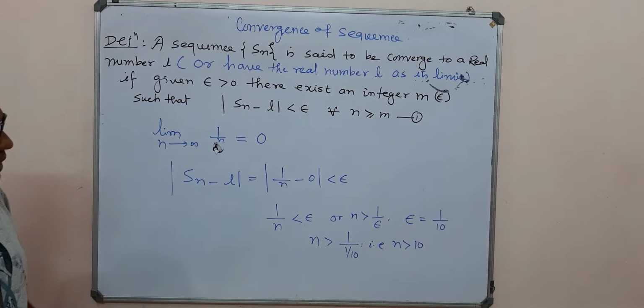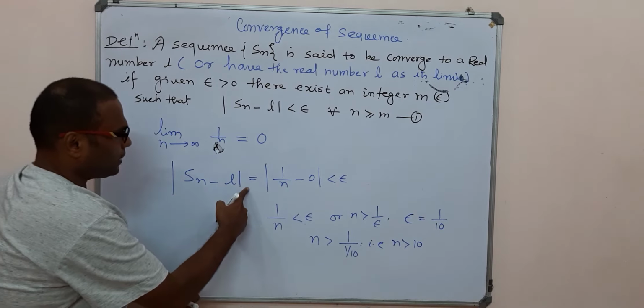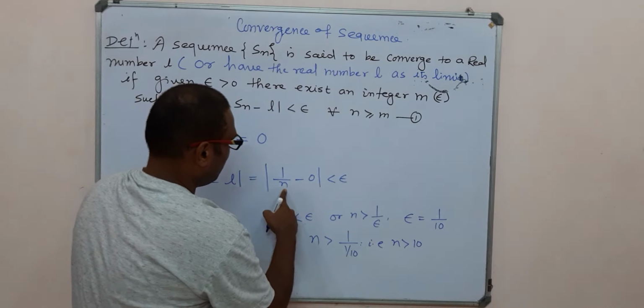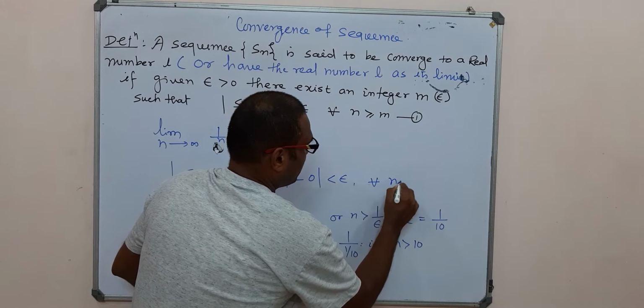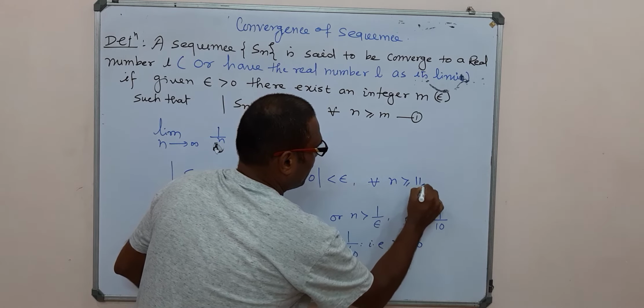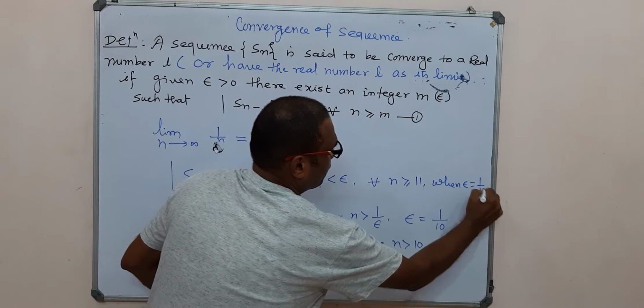In this context, Sn minus L, which is 1 by n minus 0, is less than epsilon for all n greater than or equal to 11 when our epsilon is 1 by 10.